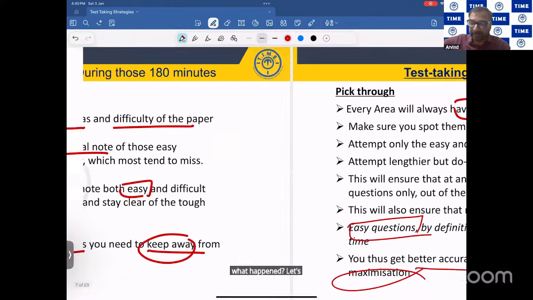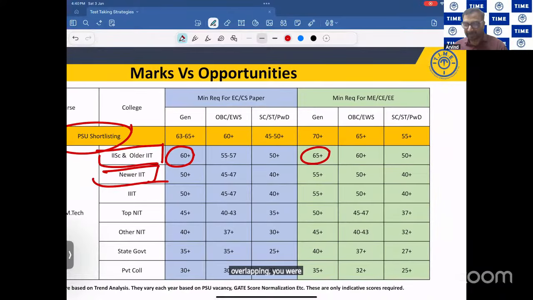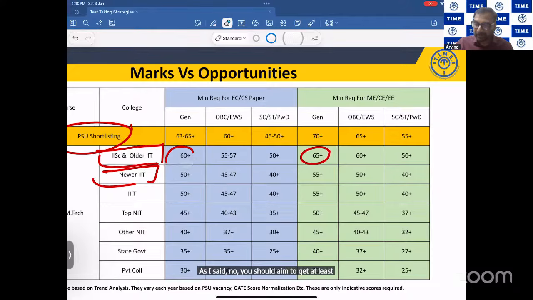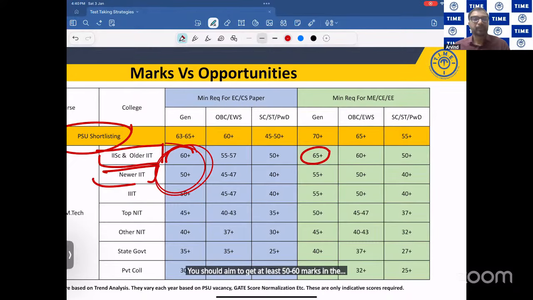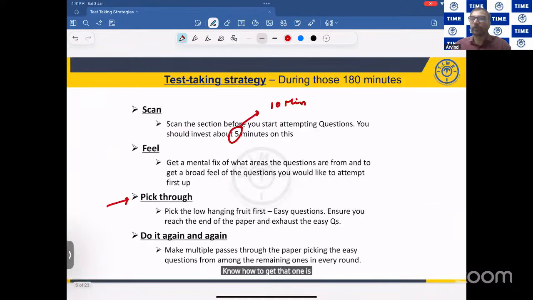Let's go back to the initial slides. What will happen if you're getting 25 marks? You're about to clear the cutoffs and you can get an admission in a private college. You have a decent chance to get into a private college. But is that what you're aiming for? As I said, no. You should aim to get at least 50, 60 marks in the exam to get into an IIT. Now, how to get that is what we are going to see.